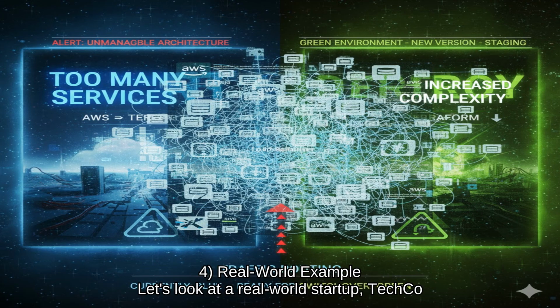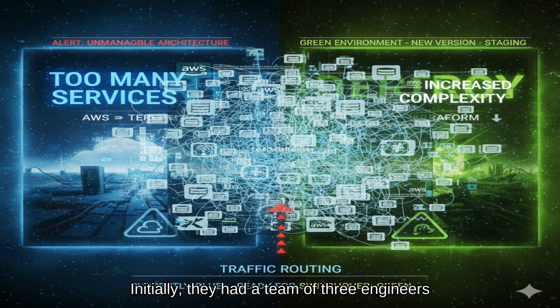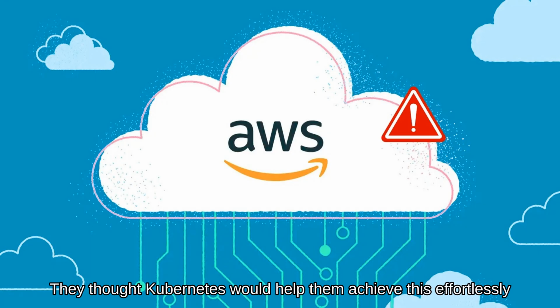Real-world example: let's look at a real-world startup, TechCo. They were developing a new SaaS product and decided to implement Kubernetes to handle their microservices architecture. Initially, they had a team of 3 engineers. Their goal was to scale their application to handle 100,000 users. They thought Kubernetes would help them achieve this effortlessly. However, within 3 months, they faced several challenges.